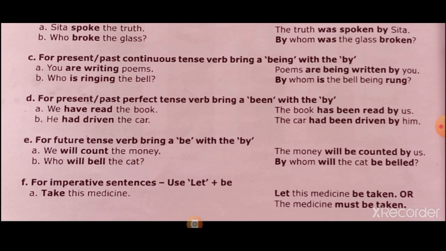The next one is the imperative sentence. Use let plus be. Take this medicine. Let the medicine be taken, or the medicine must be taken. This is the rule. At first, you have to add let, then the subject, then be, then the past participle form. These are some important rules which you have to understand and be careful about at the time of changing from active voice to passive voice.